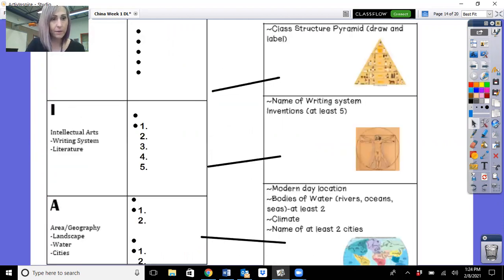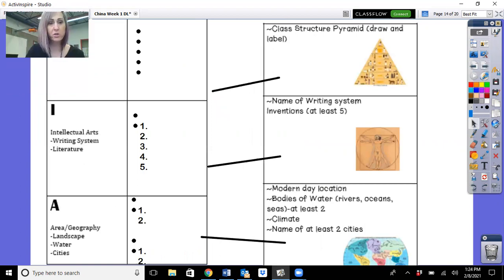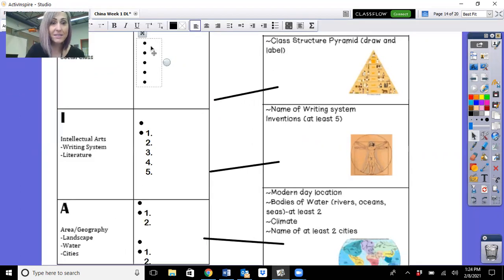My head's in the way. What am I doing here? Oh, social class. Again, this should be so easy. Doodle quiz. We know at the top. I'm not even going to make you draw the pyramid. Emperor, and then we have, I don't remember. Government officials.